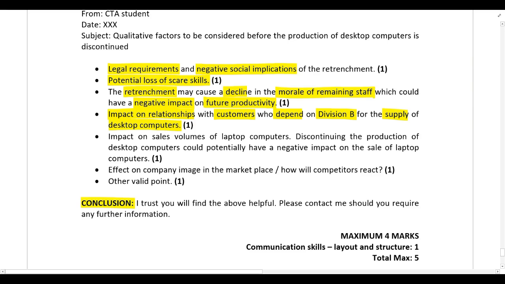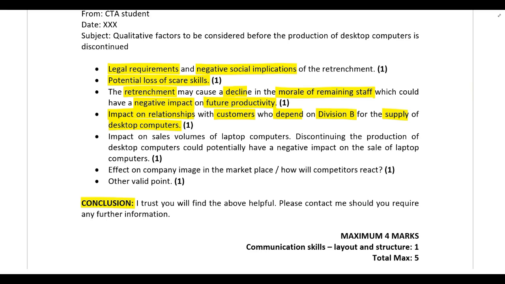In addition to that, if they discontinue desktop computers, it could have a negative impact on the sale of laptop computers, because some customers might be coming to CompuTech and Division B specifically because they want a range of laptop and desktop computers. So now if they can't get desktop computers, they might decide to rather use a different supplier that can give them both laptop and desktop computers.